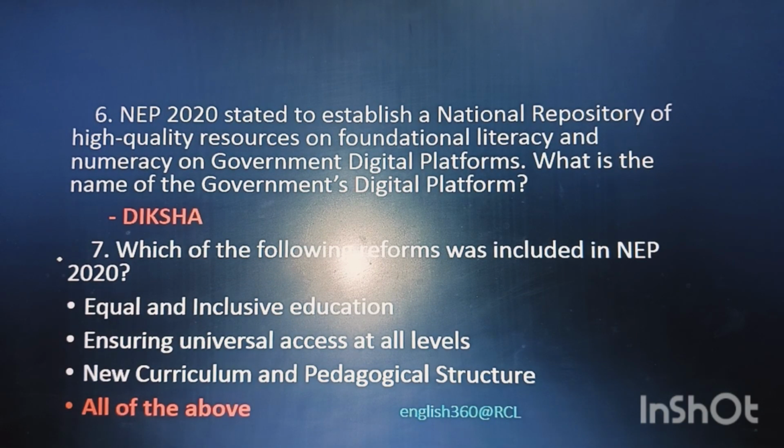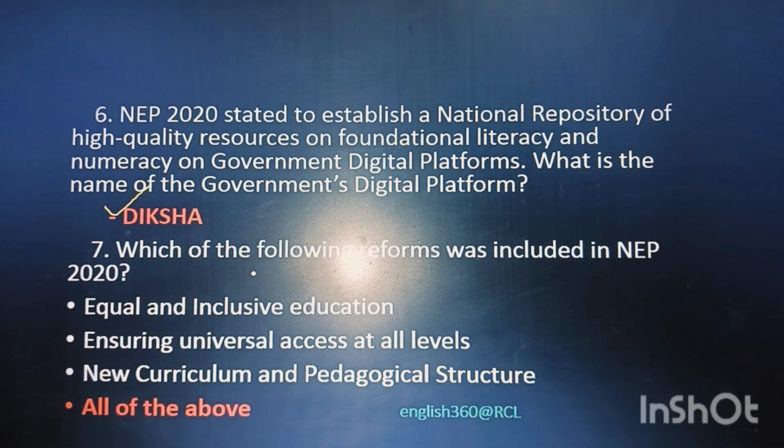Question 6. NEP 2020 stated to establish a national repository of high quality resources on foundational literacy and numeracy on government digital platforms. What is the name of the government's digital platform? That is Diksha app.